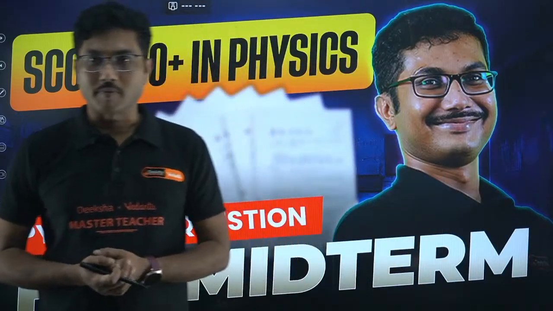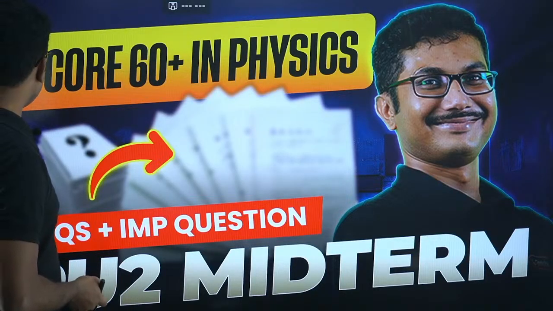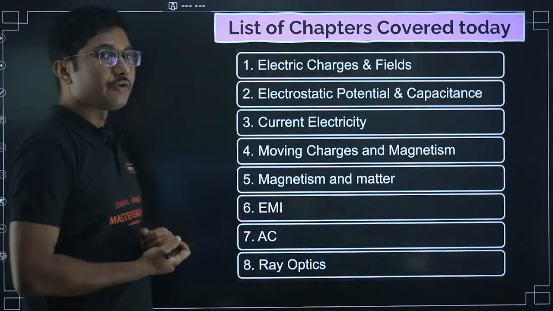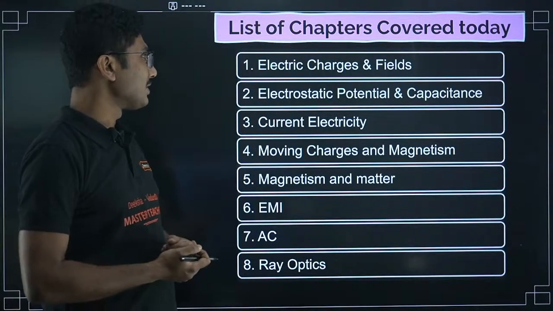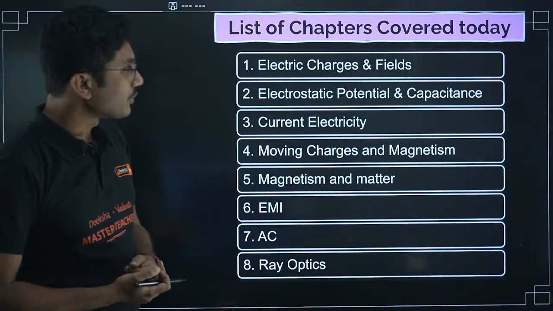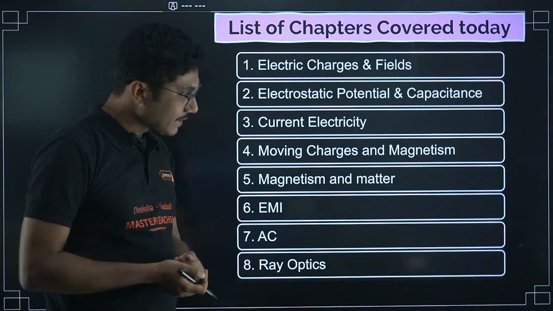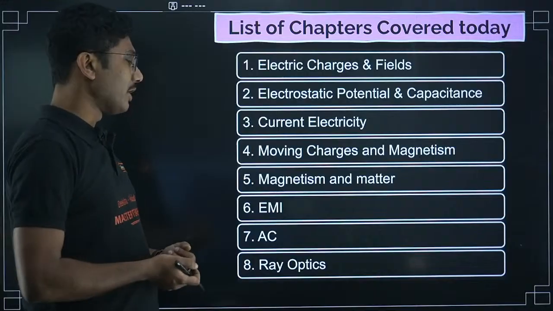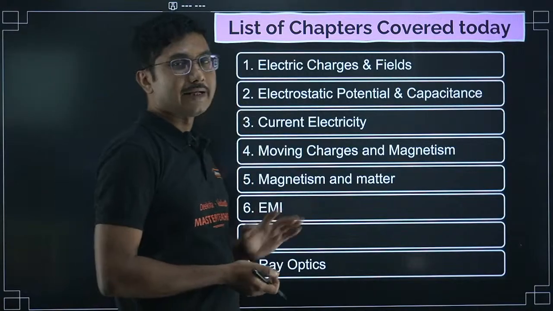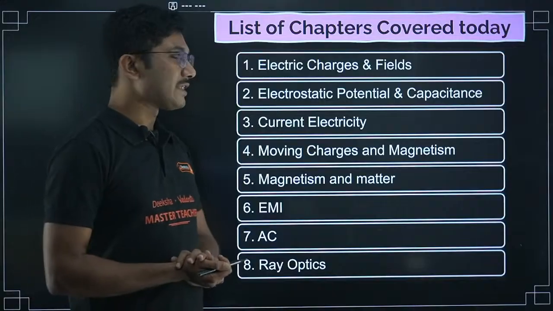Hello. So first we will see what we are going to discuss. We are going to discuss the chapters mentioned over here: electric charges and fields, electrostatic potential and capacitance, current electricity, moving charges and magnetism, magnetism and matter, electromagnetic induction, alternating current, and ray optics. These are the 8 chapters that we are going to discuss in today's lecture, one by one, chapter wise.